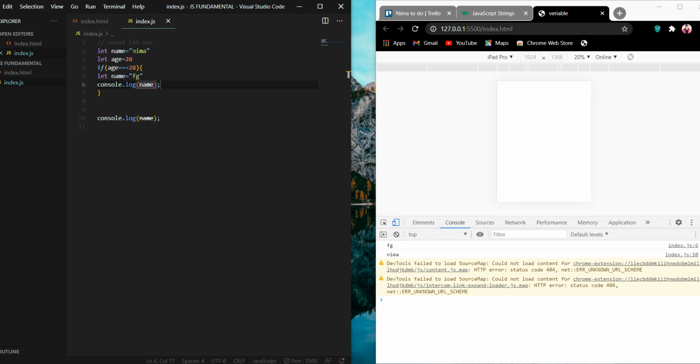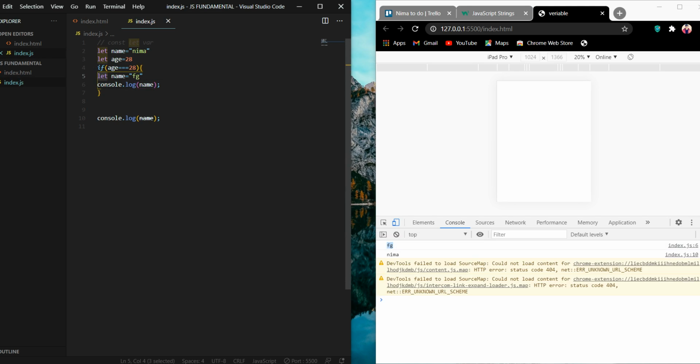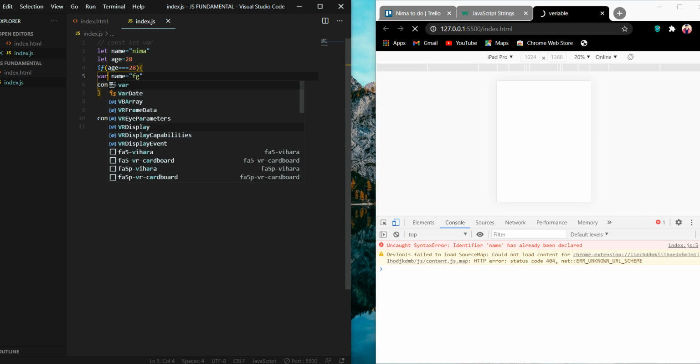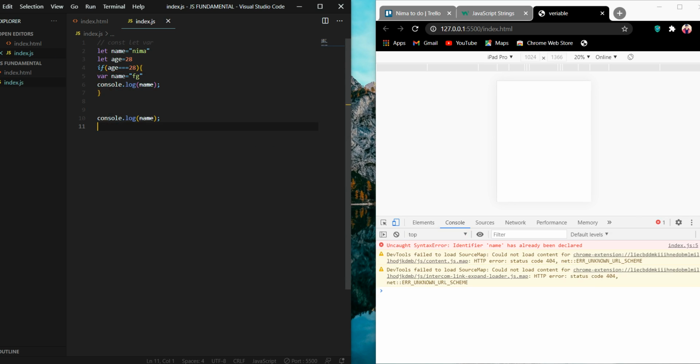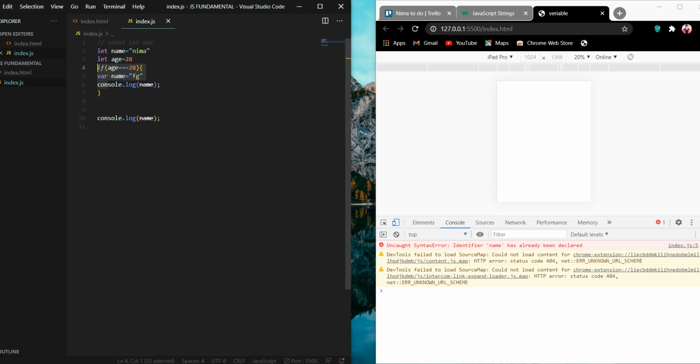See, this means the block scope, but if I use var here, I think you guys understand what I mean right now. That's the problem. But I don't want you guys to get confused. Only know that you should use let and const, because it's more legit, and it's the rule among JavaScript developers.